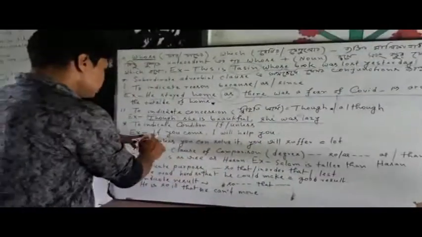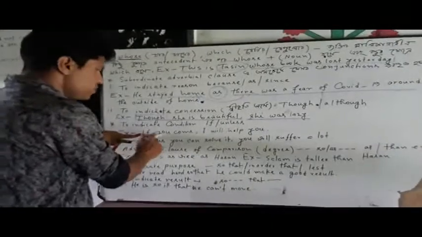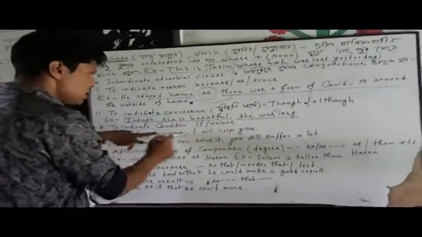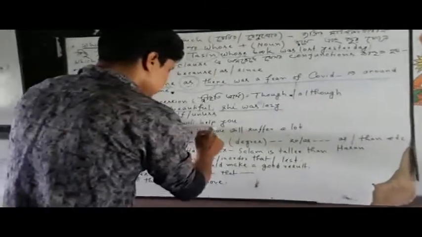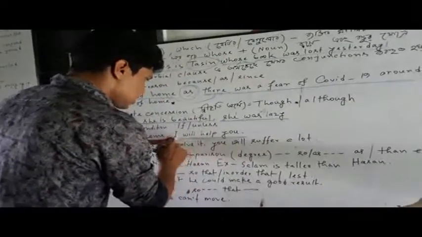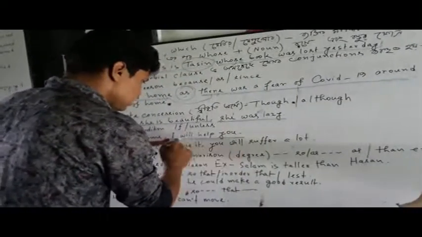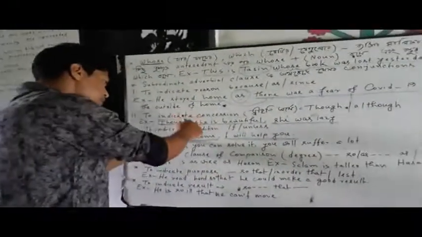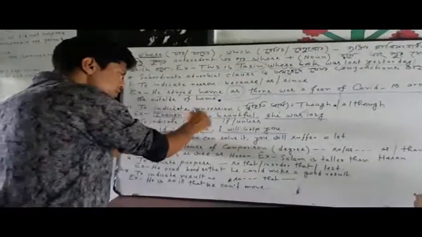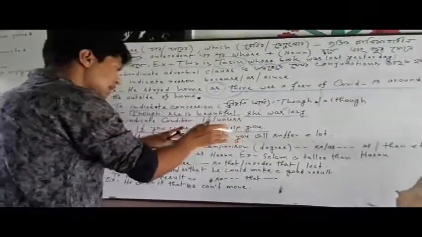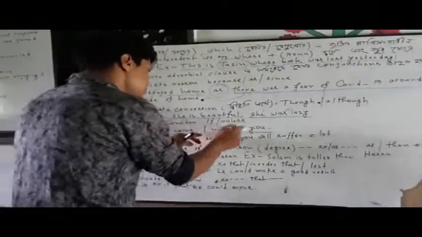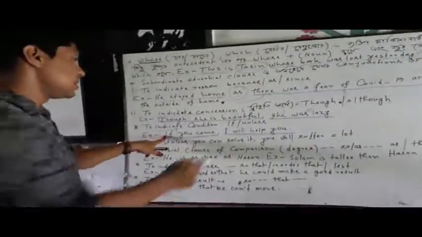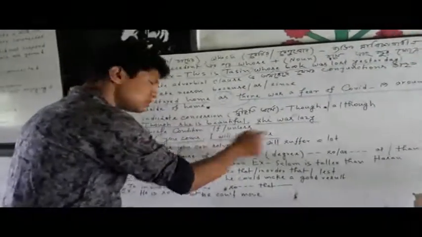So with the help of the conjunction if, I have just written here a subordinate clause, and now it is the principal, it is the independent clause, it is the principal clause. Okay, so condition is that if you just ensure you're coming, then I will help you. This is the condition. So if you come, I will help you. So here is the application of the conjunction if, and it is a complex sentence.